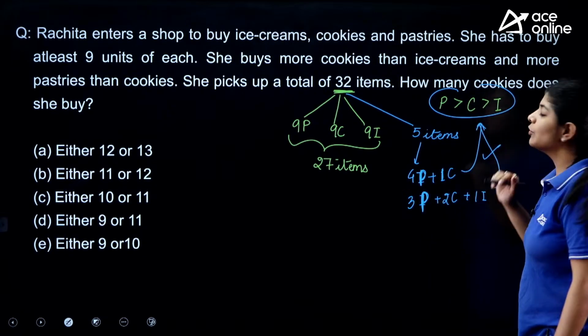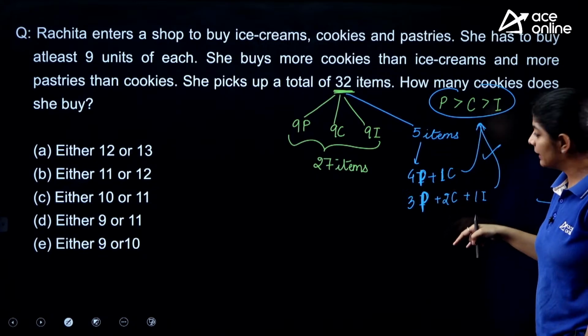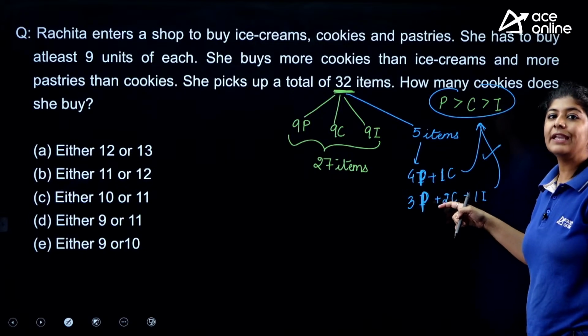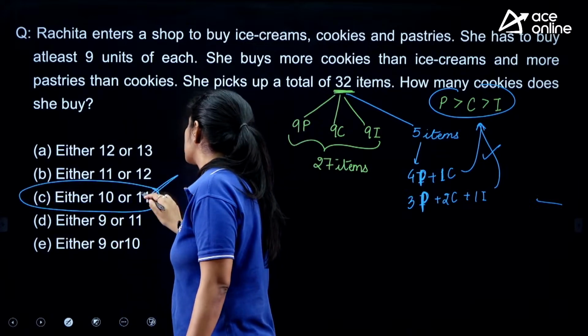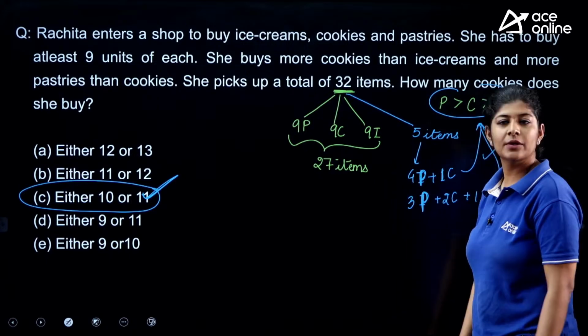So these are the only 2 possible cases we are having, and if we calculate accordingly, with this case we are getting 10 cookies and with this one we are getting 11 cookies. So either 10 or 11 is our correct answer. Option number C is the correct one.